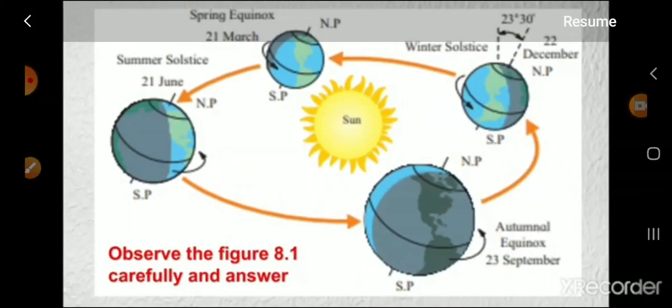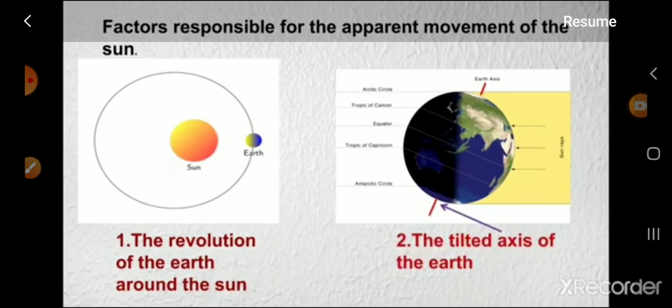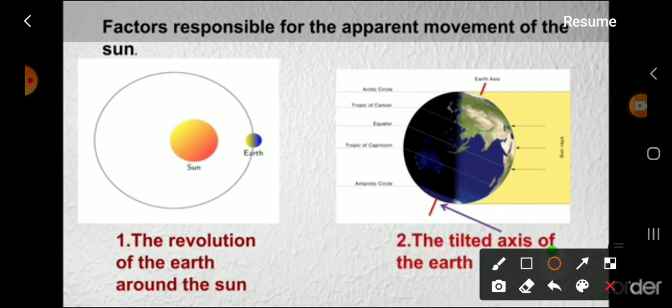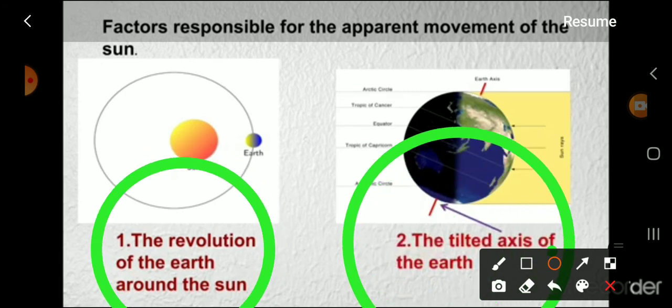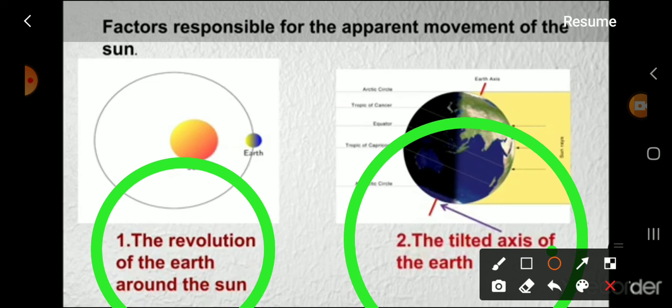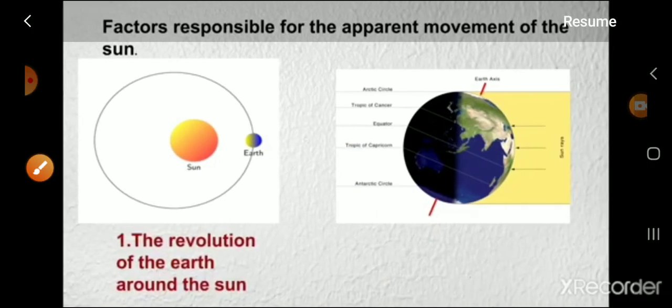Observe figure 8.1 carefully and answer. Factors responsible for the apparent movement of the sun. The first is the revolution of the earth around the sun. The second is the tilted axis of the earth.